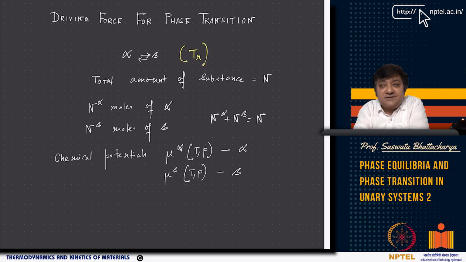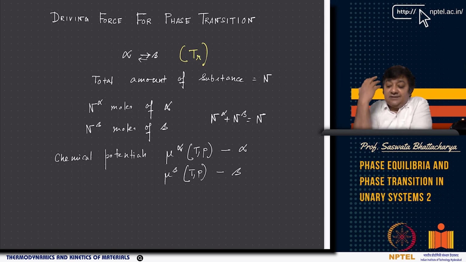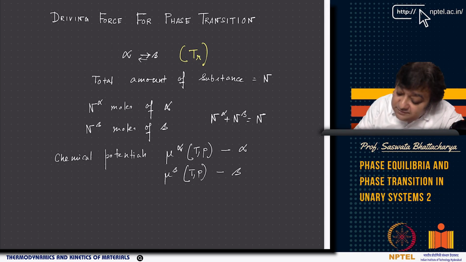Now, think of a solid converting to liquid. A hundred percent solid does not instantly convert to a hundred percent liquid. During the process, you will see that there is a zone between alpha and beta, which has a combination of alpha and beta. So alpha and beta coexist. So, at the transition temperature, at the transition pressure, again, I have to define a transition pressure.